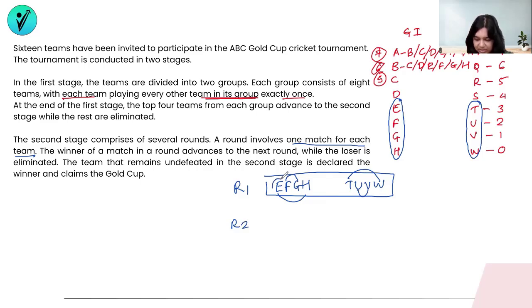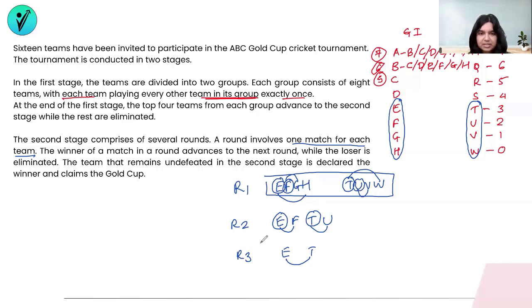Again, an assumption is E wins the match between E and H, F wins the match between F and G, T wins the match between T and W, and U wins the match between U and V. So now my round 2 members are E, F, T, and U. Again, in each round, there is 1 match being played by every team. So let's suppose now that E and F are playing a match and T and U are playing a match. So in round 2, there will be 2 winners. Suppose E has won the match and T has won the match. Now in round 3, I have E and T as my finalists, and there is going to be a last match between E and T.